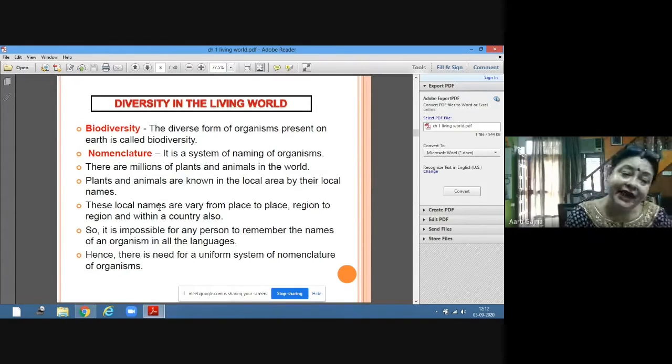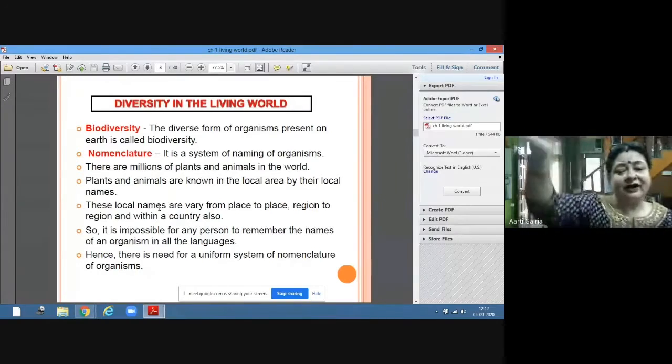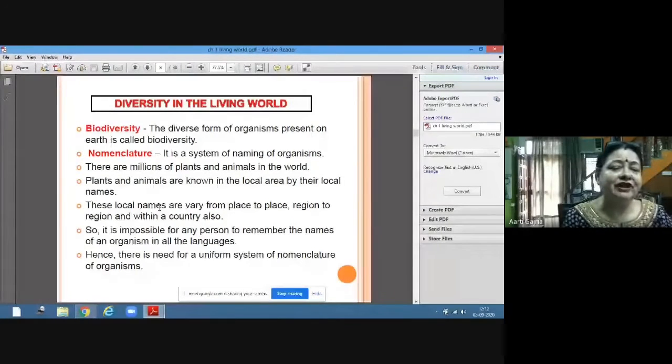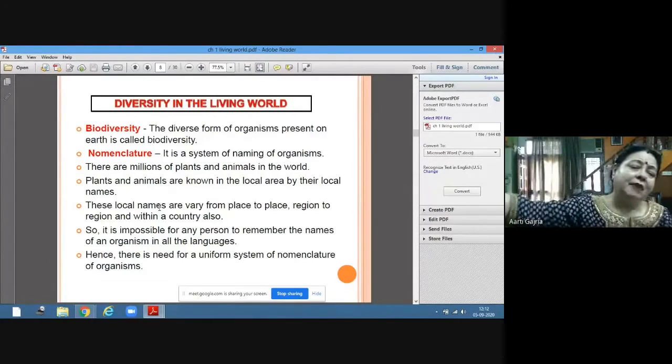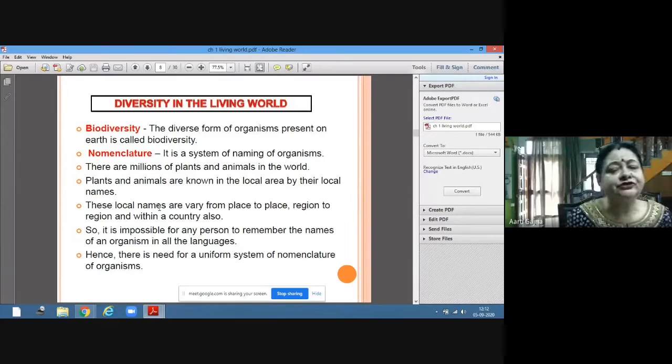But what should this name be? This should be a name which is uniformly accepted all over the world. Suppose I have discovered one insect in India. I will name it Harish because it's an Indian name. Now that same insect is discovered in London, and that person will give it the name John. The same insect is discovered in America, and they will give it Jackie.